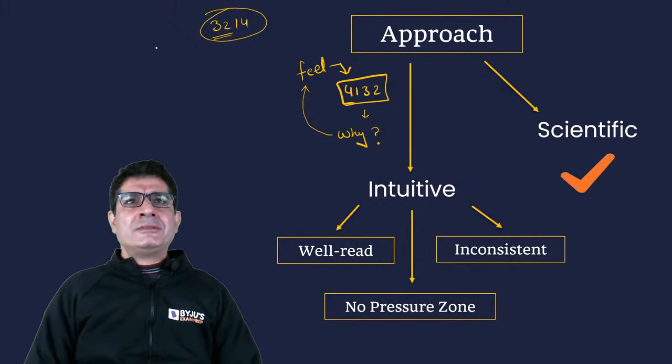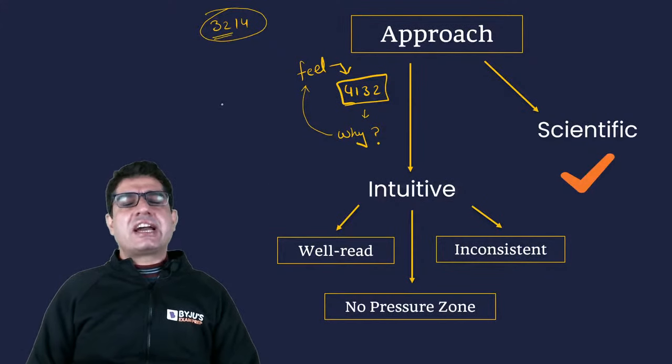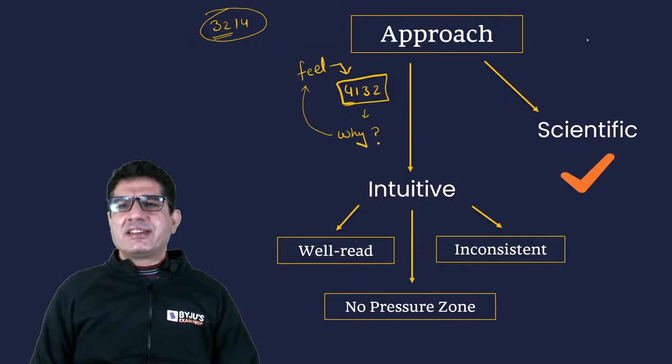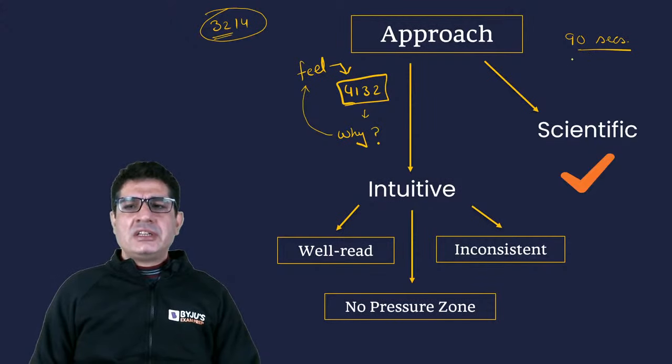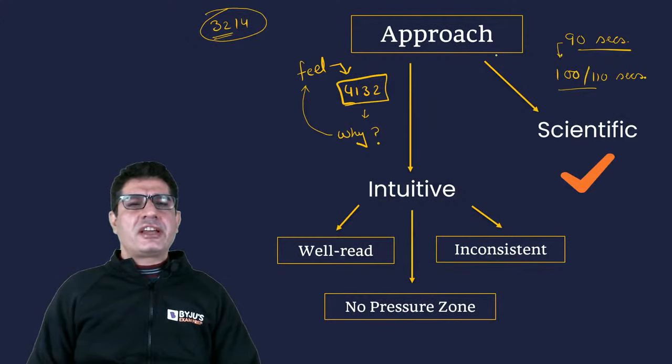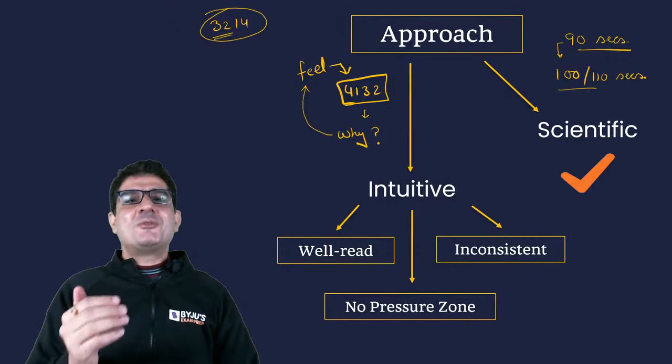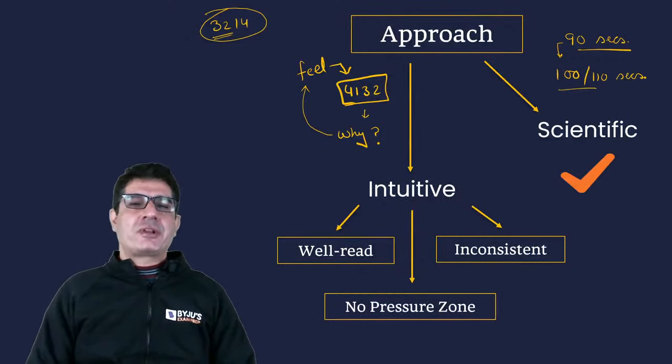I think what you've talked about is a type of pressure. So learn to deal with that pressure. My guess is if you can solve a question in 90 seconds at home, then pressure will probably make you solve that question in 100 seconds, 110 seconds. So as long as you have budgeted this kind of time, you're good to go. And then, of course, apart from working on just the syllabus, make sure that you also work on the mental aspects of the preparation. That's going to be equally important.